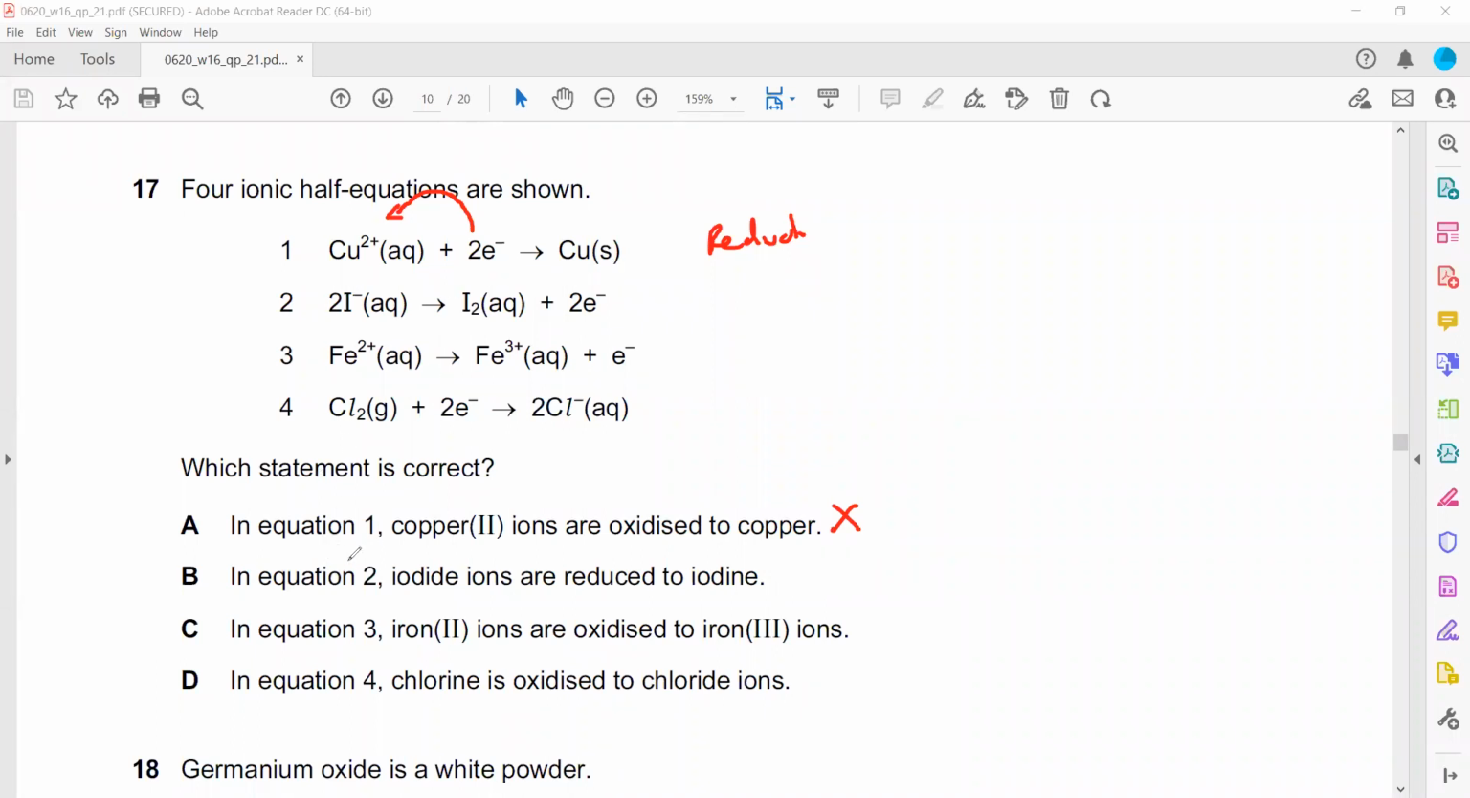In equation 3, iron 2 ions are oxidized because iron 2 becomes iron 3. So it is a loss of electron, and oxidation is a loss of electron. So C is the right answer. What about D? In equation 4, chlorine is oxidized. Chlorine gains electron. When something gains electron, that is reduction. So it's not oxidation, it is reduction.